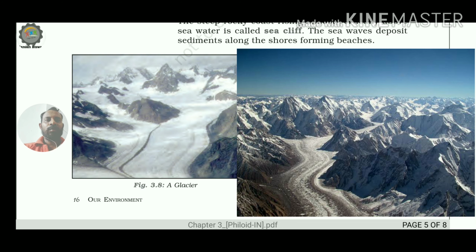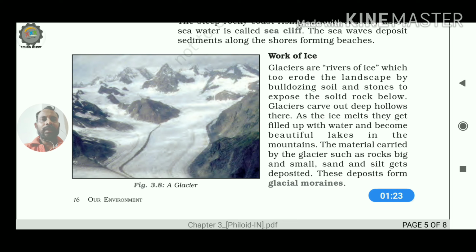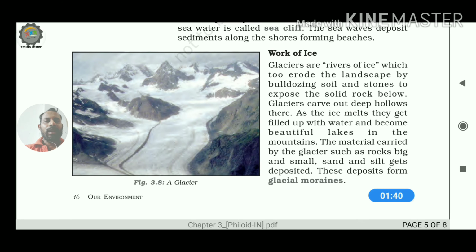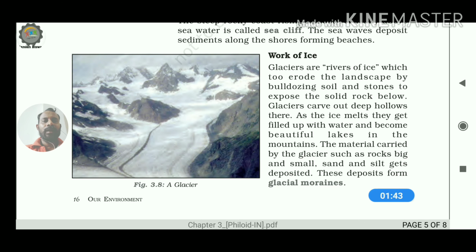When we talk about the work of ice, it is associated with the glacier. The ice which we use in our daily life, inside the refrigerator, in the frozen condition, is not capable of erosion. Even the ice we use for preservation, if we put it on the surface, will not act upon the surface, meaning it is not able to do erosion as well as deposition. But when it is found in the form of a glacier, meaning when the river gets frozen, that is referred to as a glacier.